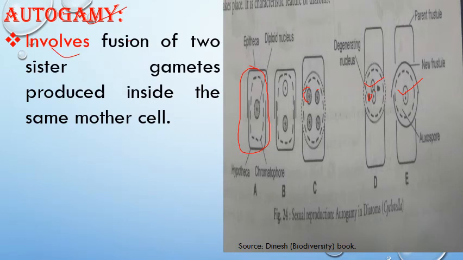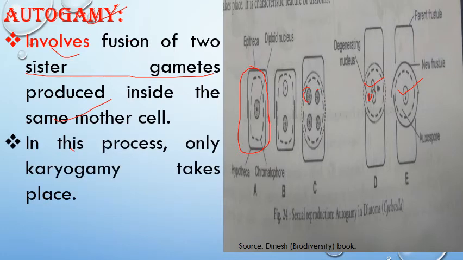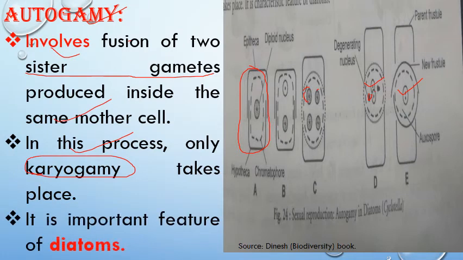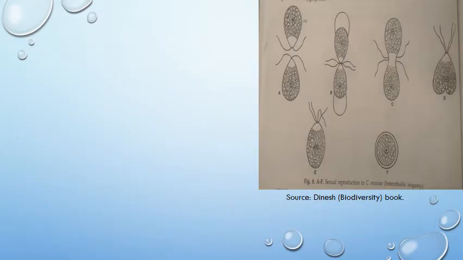So it involves fusion of two sister gametes. Why are these called sister gametes? Because they are produced in a common mother cell, inside a single mother cell. That's why they are known as sister gametes. Next, in this process only nuclei fuse, so it involves only karyogamy, the fusion of nuclei. Cytogamy, the fusion of cytoplasm, does not occur. It is an important feature of diatoms. Diatoms among algae show this type of sexual reproduction.